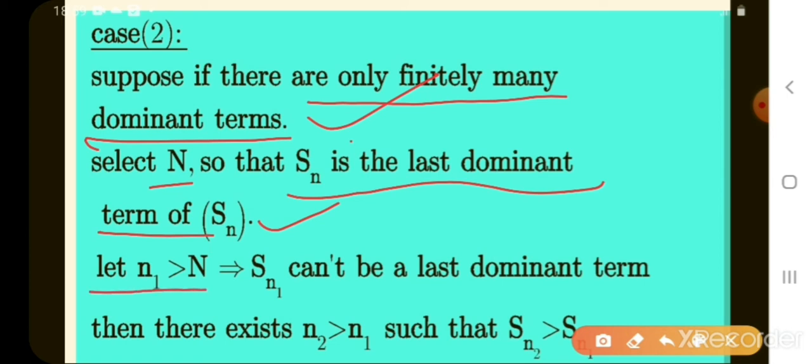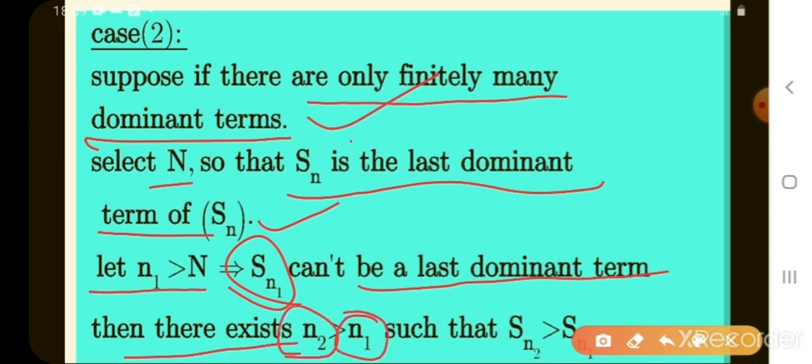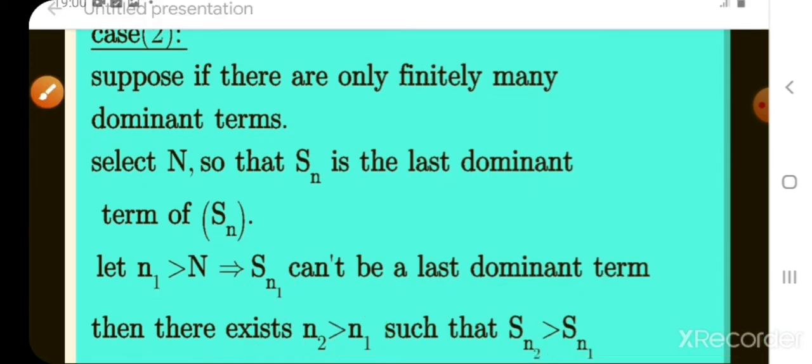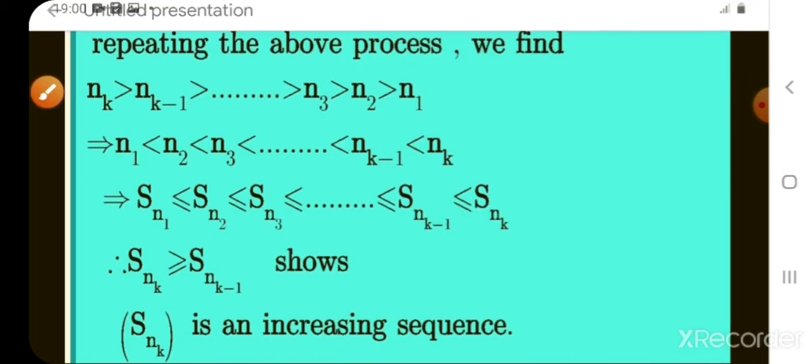Let n1 be greater than capital N. S_n1 cannot be a last dominant term. Then there exists n2 greater than n1 such that S_n2 is less than S_n1. First we let S_N be the last dominant term. After that, S_n2 is one of the least dominant terms.